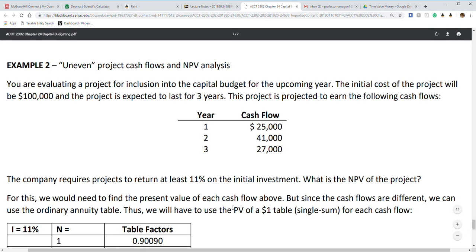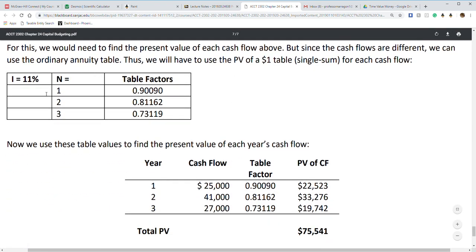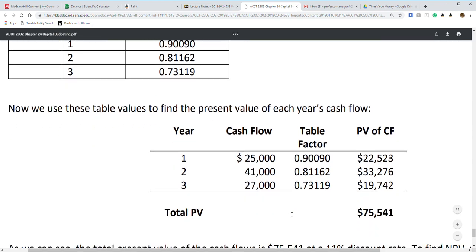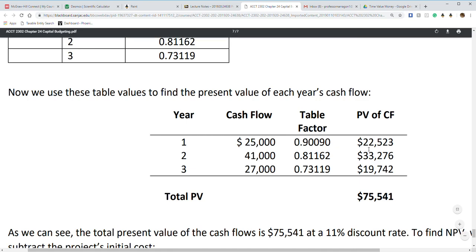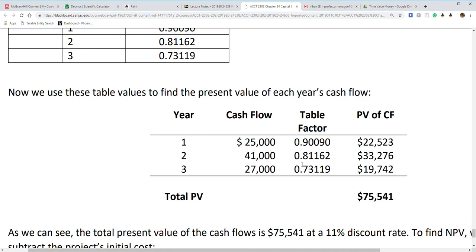So, here's the table right here. And then here's us doing the actual multiplication. Let me zoom in so you can see this. So year 1, 25,000 times its table factor of 0.90090 equals a present value of cash flows of 22,523. Year 2, doing the same thing using its factor, is 33,276. And then year 3 is 19,742.